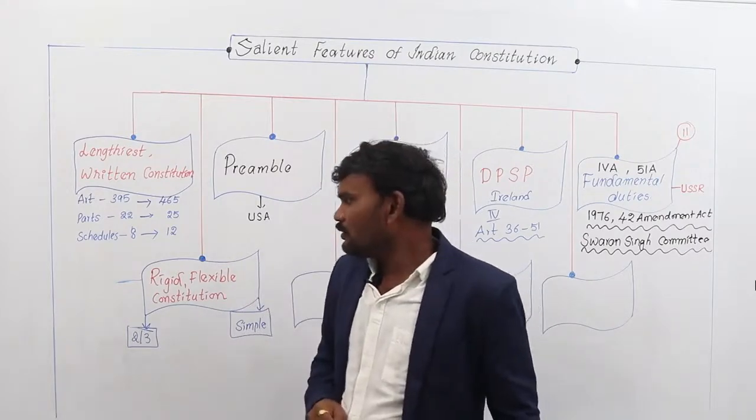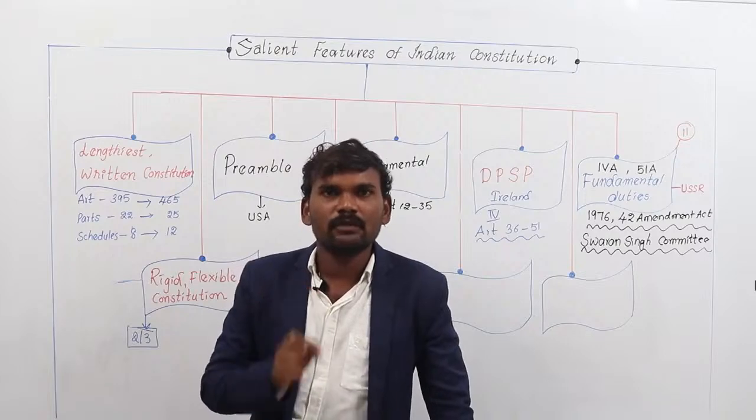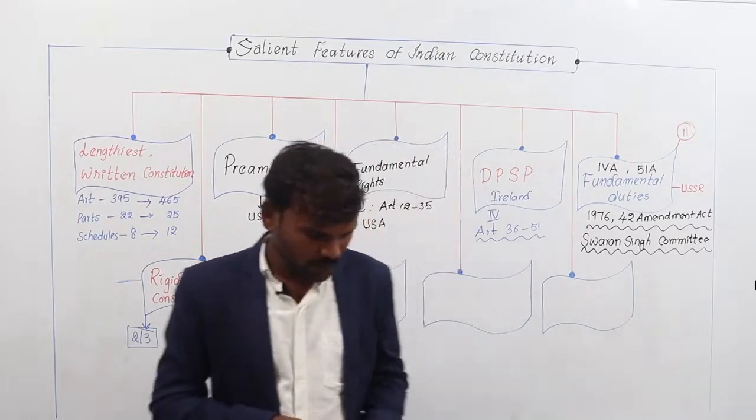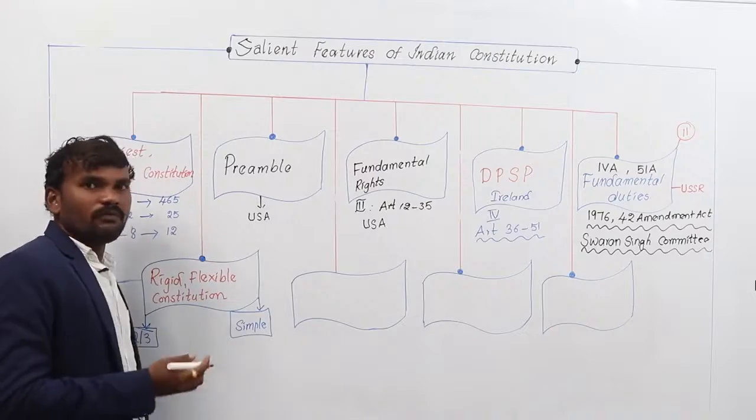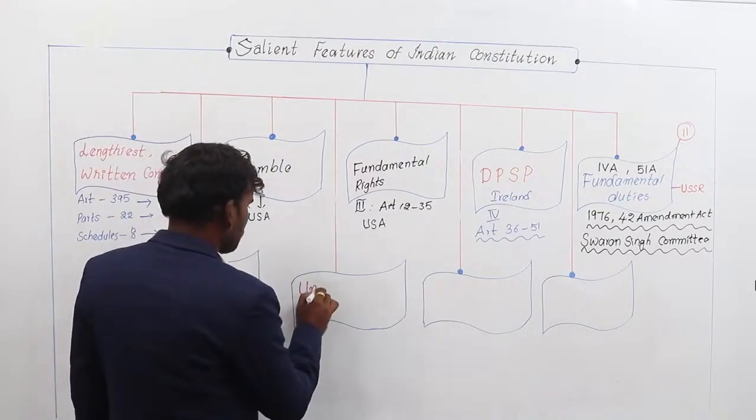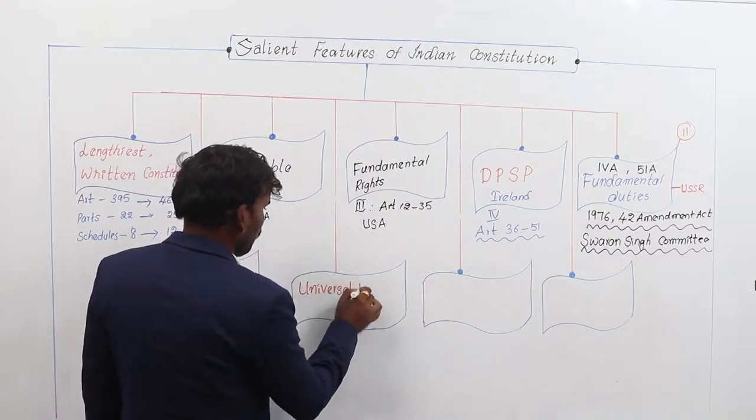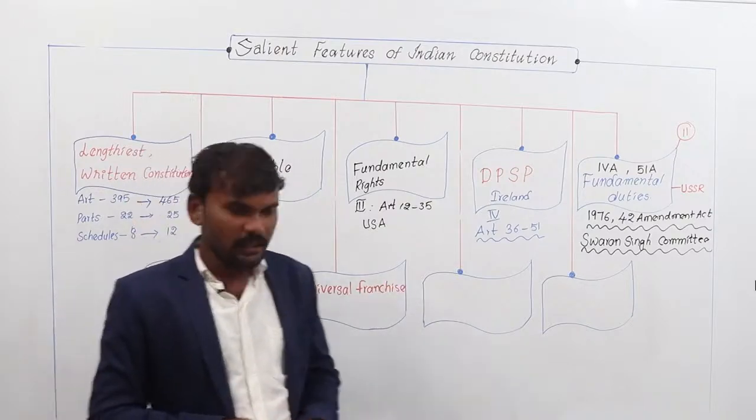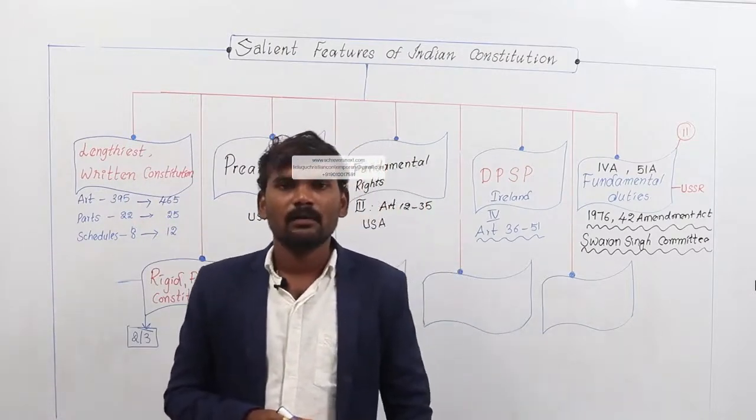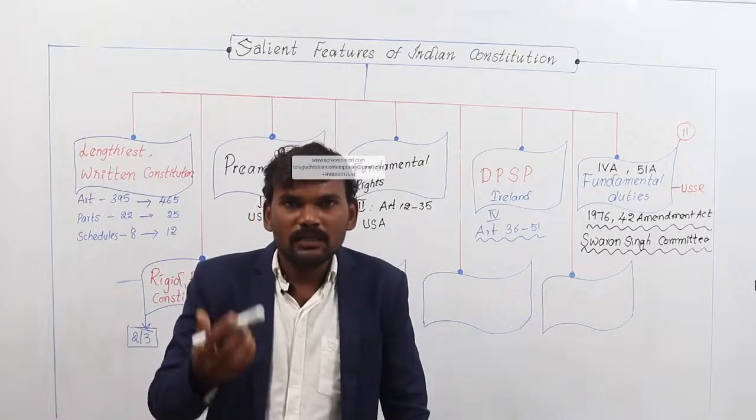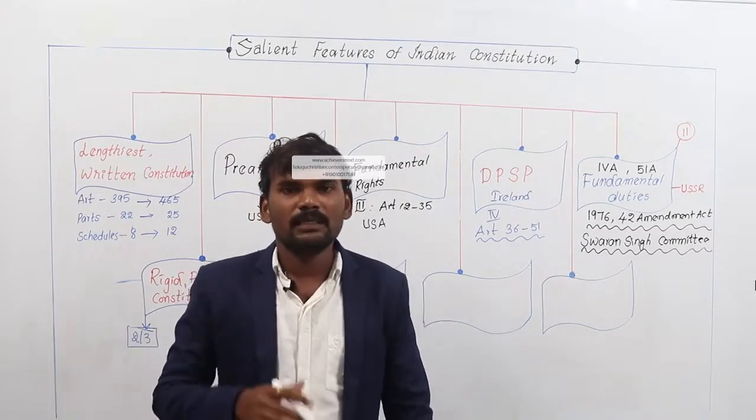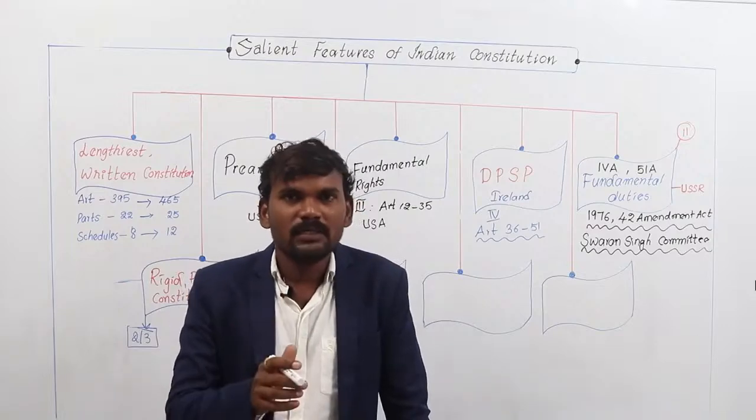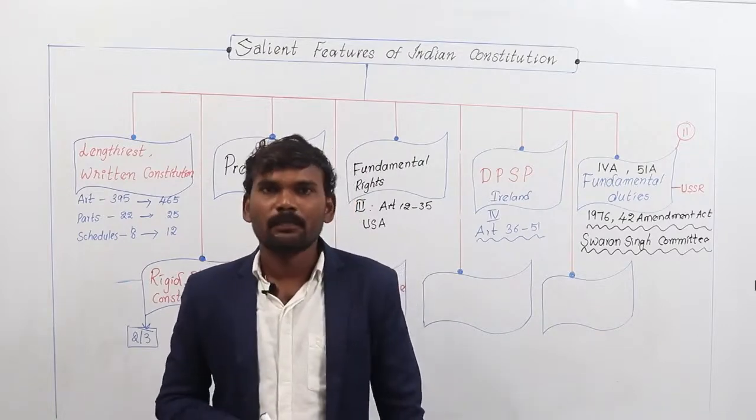Here, one more thing you have to remember. The most rigid constitution in the world is the American Constitution. The most flexible constitution in the world is the British Constitution. Another feature of our Indian Constitution is universal franchise. Universal franchise means that in our election system, the right to vote is given to citizens not based on race, religion, sex, caste and so on, but on the grounds of age only.